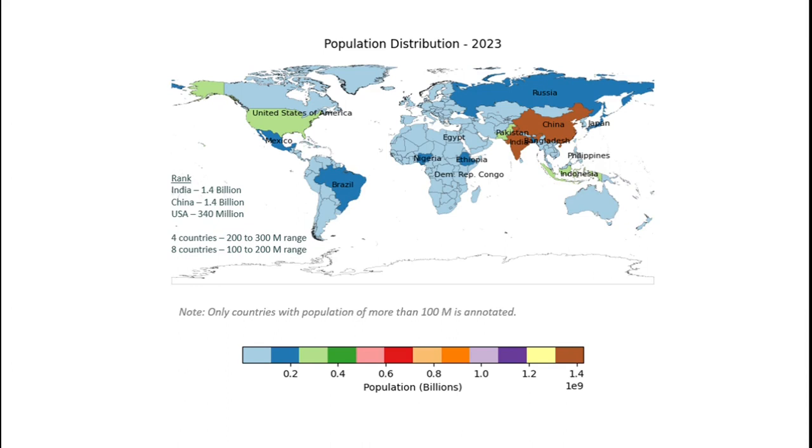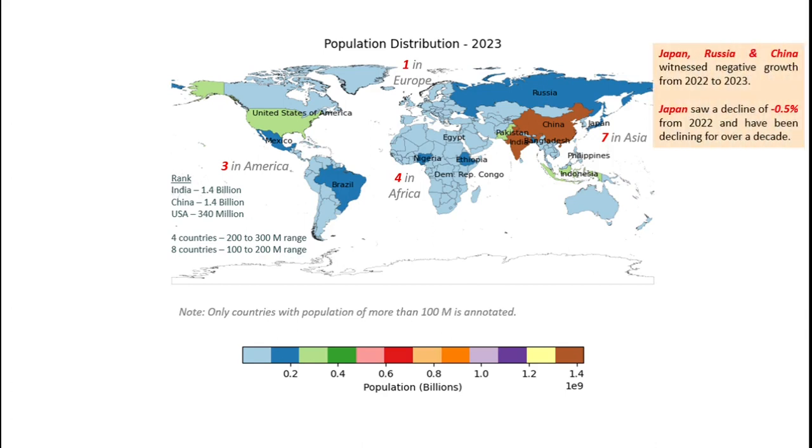And continent wise, they are distributed as 3 in America, 4 in Africa, 7 in Asia, and 1 in Europe, which is Russia. Among these, China, Japan, and Russia have witnessed negative growth in the last year, which is from 2022 to 2023.